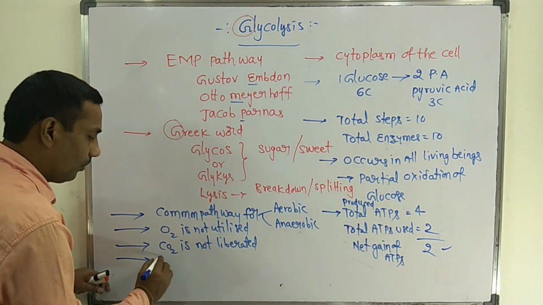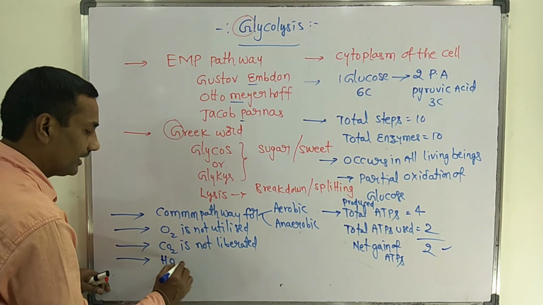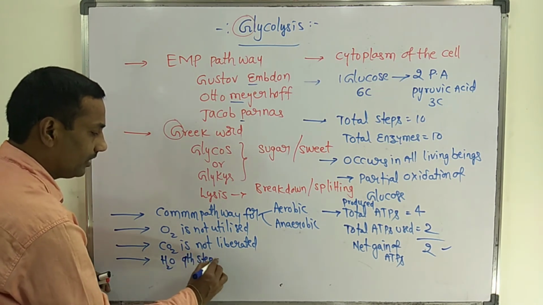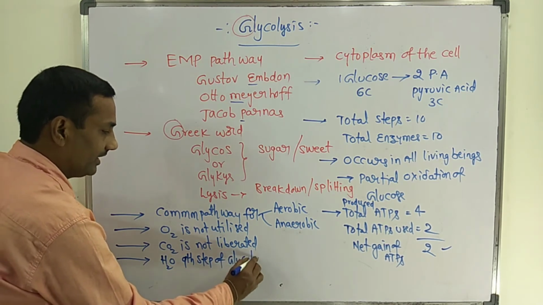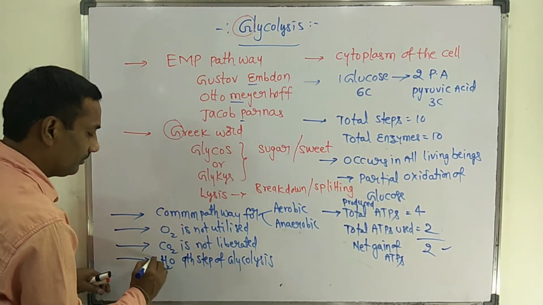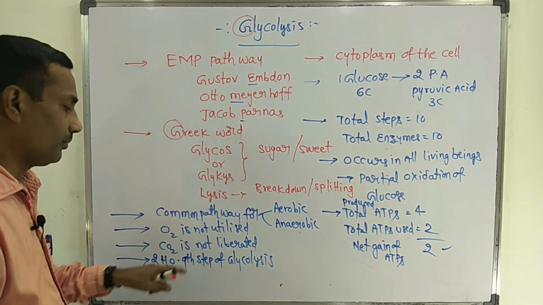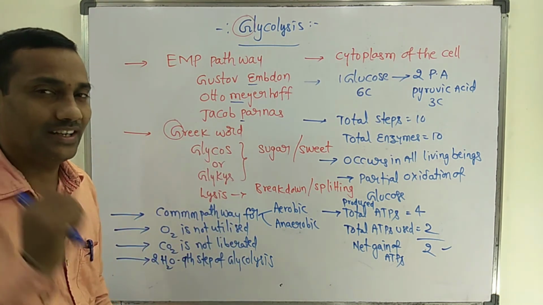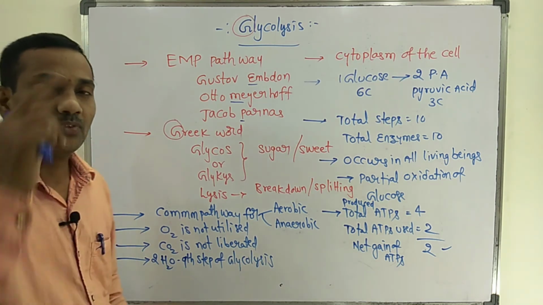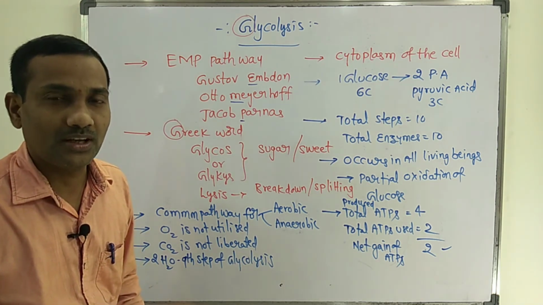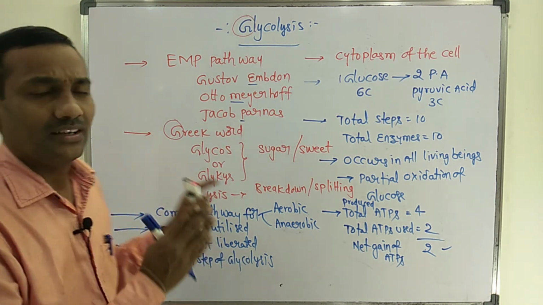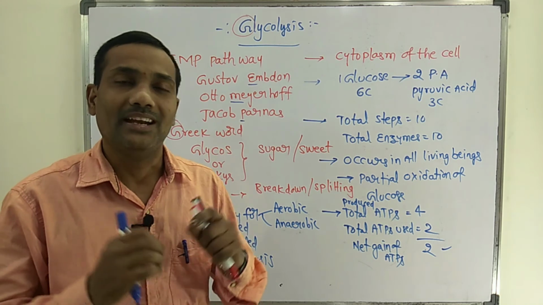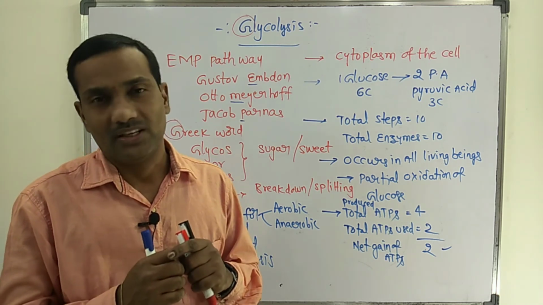Water molecules are produced at the 9th step of glycolysis. Two water molecules are produced at the 9th step, out of 10 total steps. But since it is partial oxidation, a smaller amount of energy is produced.